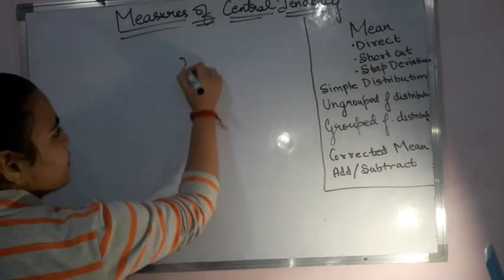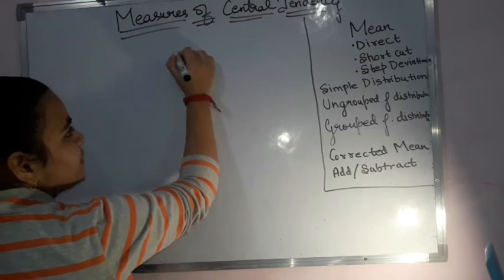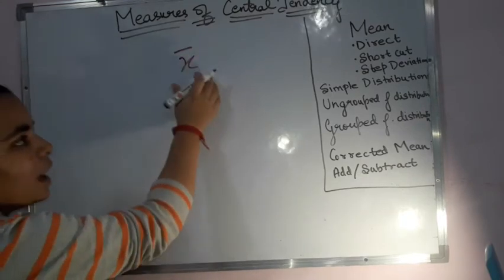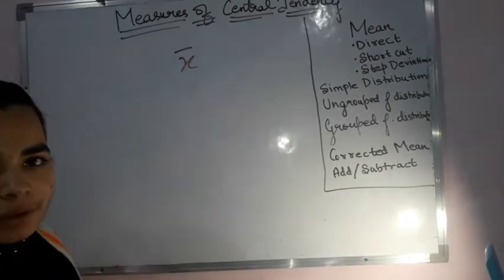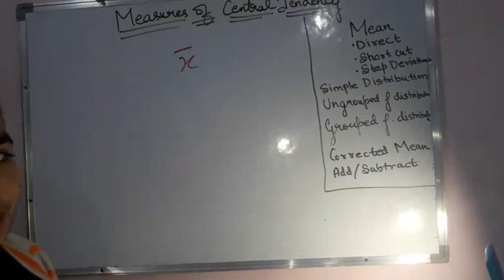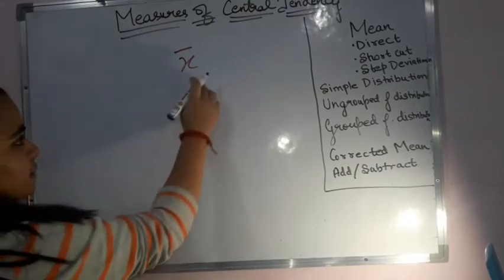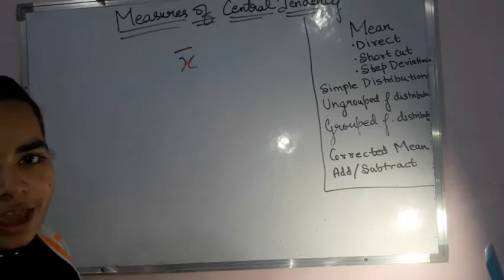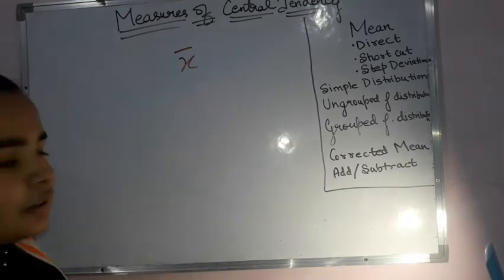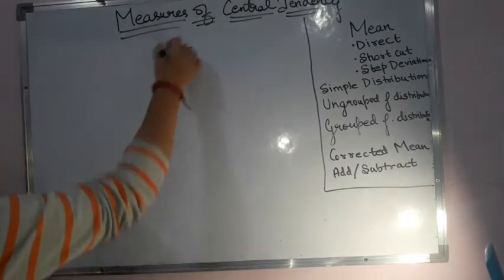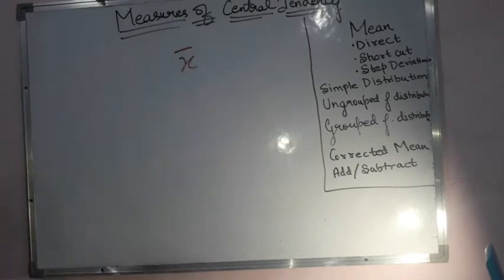Okay, this is X i, and this is X bar, and whenever I am writing a bar, it in itself means that I am talking about the average or the mean. That means if I write X bar, it means the mean or the average of the X terms given, or N terms or whatever. This is the symbol that we use for the mean or the average, right? This is the first thing.